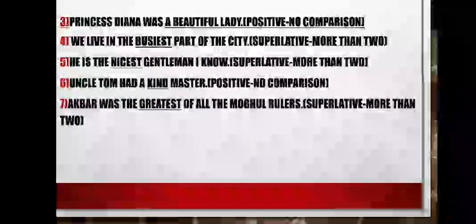Seventh is, Akbar was the greatest of all the Mughal rulers. Okay, so here you have to underline the word greatest. This word tells us that it is the superlative degree. Same, you have to write down in the bracket the word superlative dash more than 2.